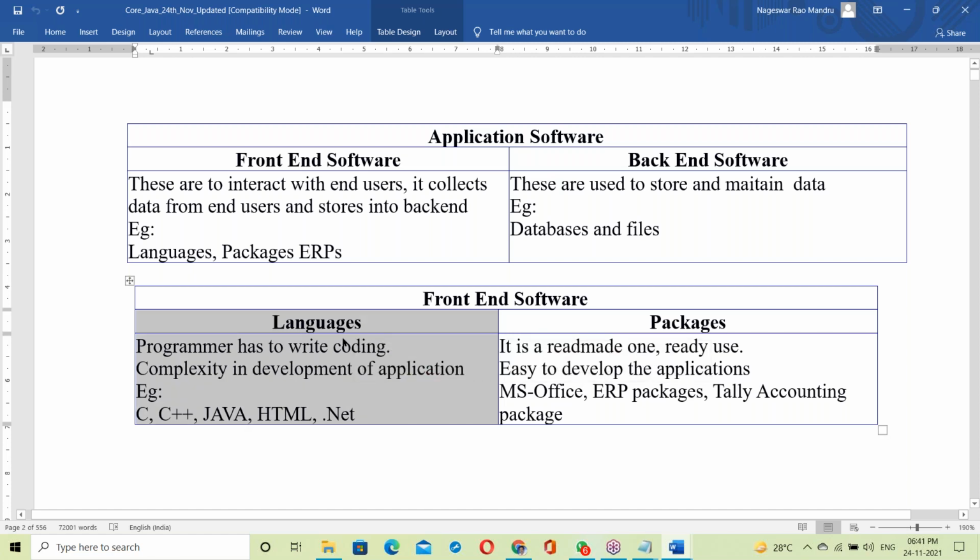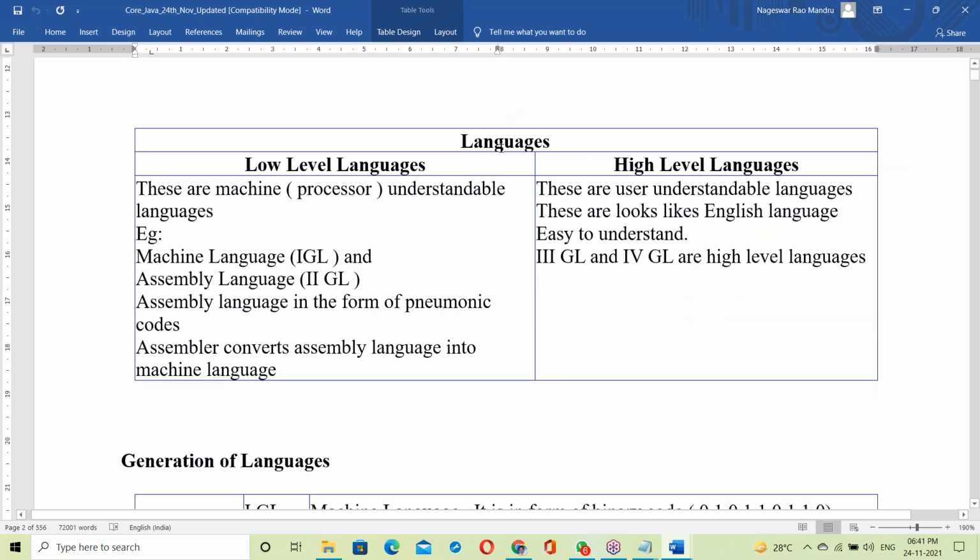In a language, we should write the code. Everything is code. In a package, there is no coding, so we can use the package directly. Java is a language, so let us move to languages.